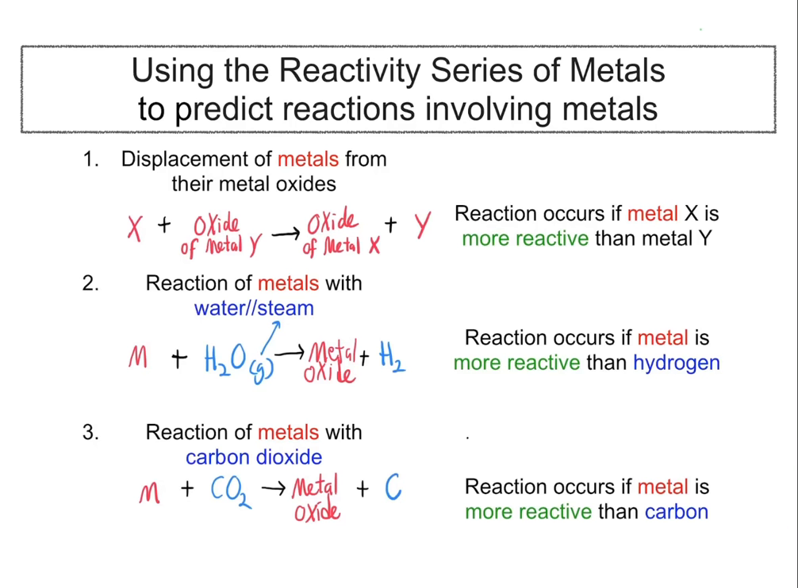Whereby if a metal is more reactive than hydrogen, the metal can remove oxygen from water to form hydrogen gas, and the metal will form metal oxide. Next, we can predict whether the metal will react with carbon dioxide, whereby if the metal is more reactive than carbon, the metal can reduce carbon dioxide to carbon.